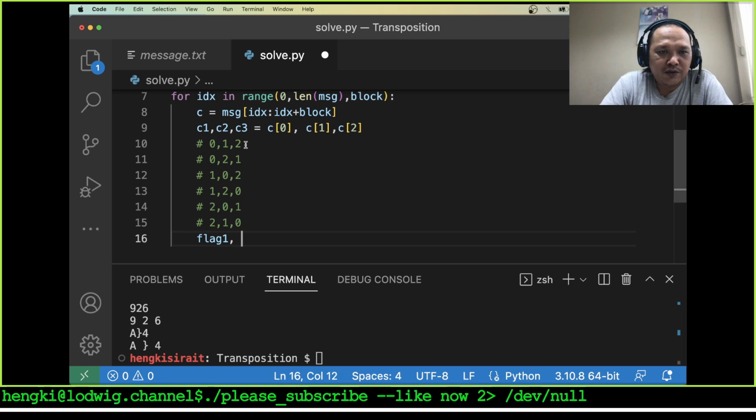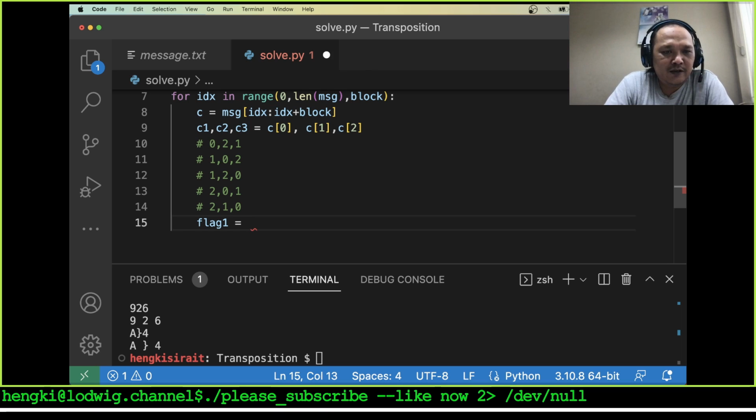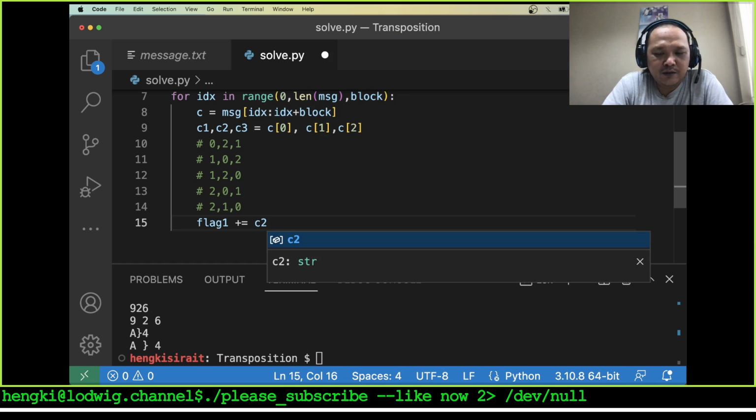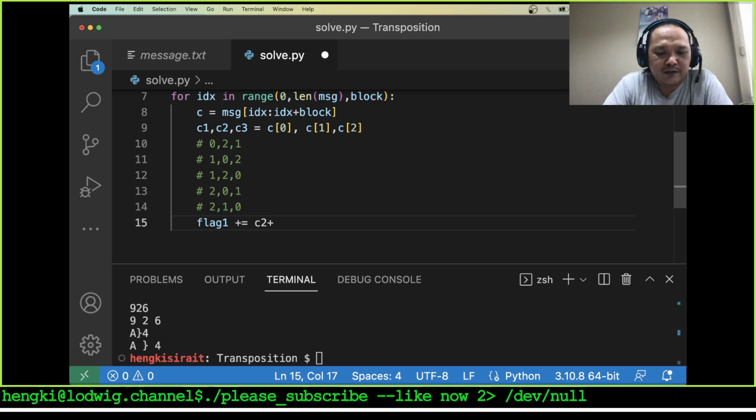The 0, 1, 2 is the same thing, so we exclude this, and let's say flag plus equals C2 plus C1 plus C0.